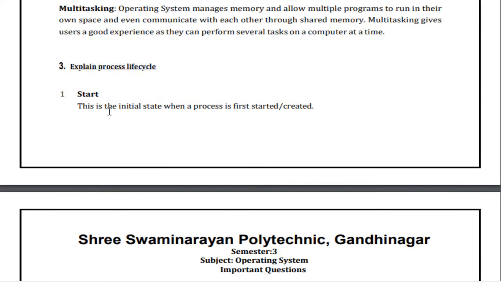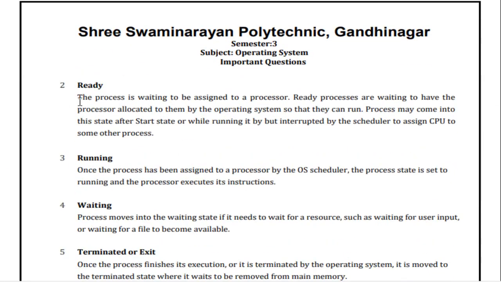Start is the initial state when the process is first started and created. Then second, the process is waiting to be assigned to the processor. That means the ready processes are waiting to have the processor allocated to them. That is done by the operating system so that they can run.